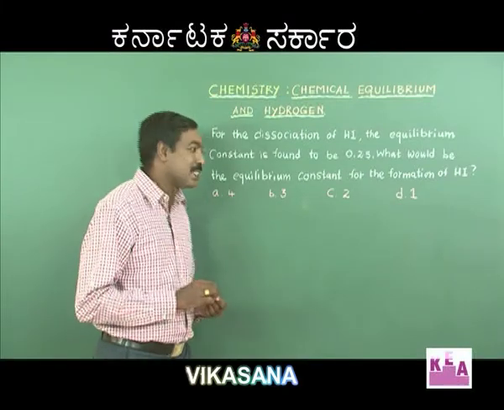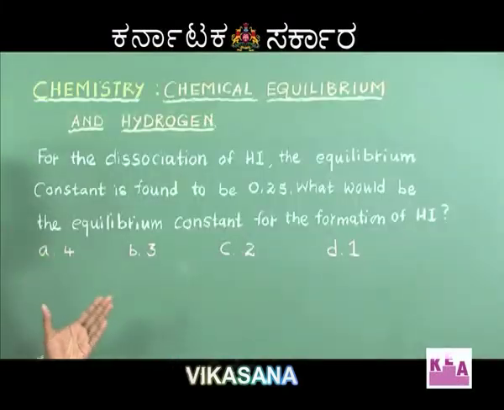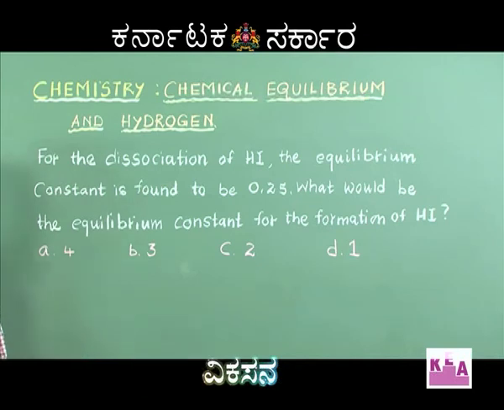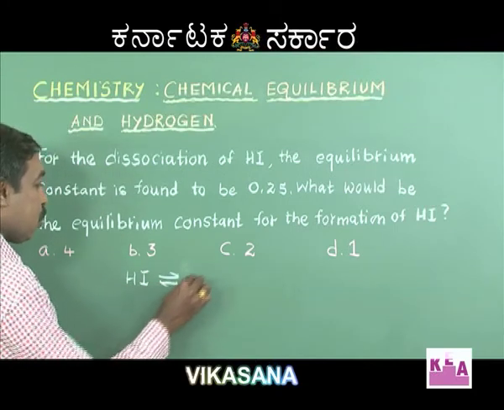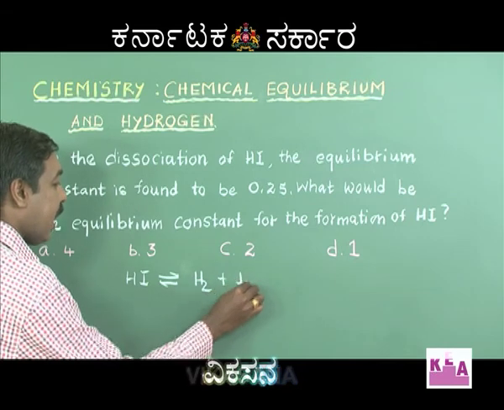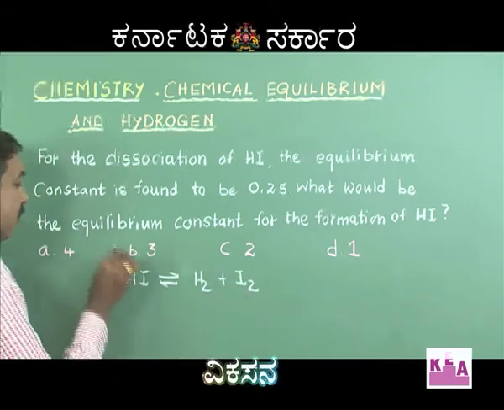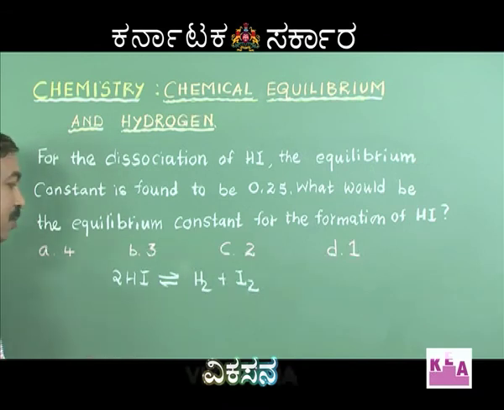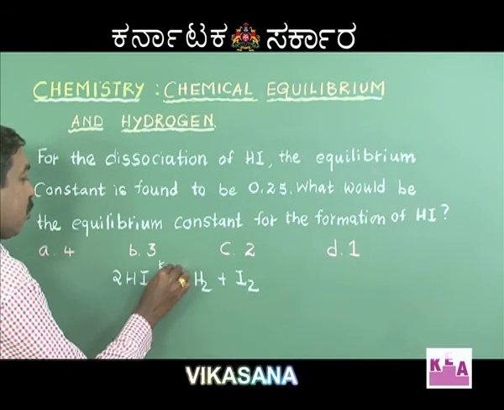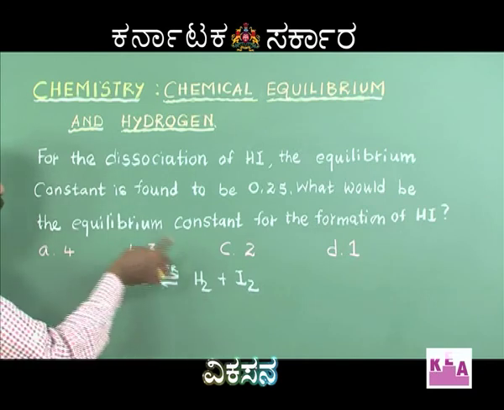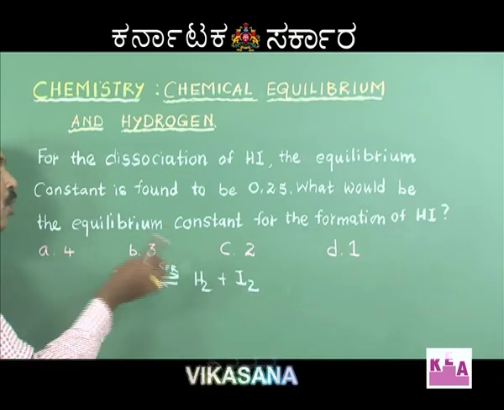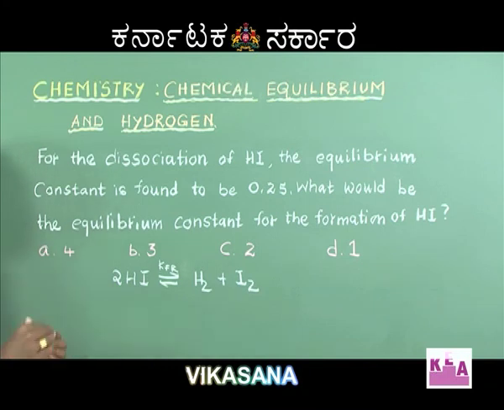I mean to say it like this. For the dissociation of hydrogen iodide, I write the equation: hydrogen iodide undergoes dissociation to form hydrogen and iodine. I have written it. It's been given that the equilibrium constant of the forward reaction happens to be 0.25. Now, he is asking me what would be the equilibrium constant for the formation of hydrogen iodide.